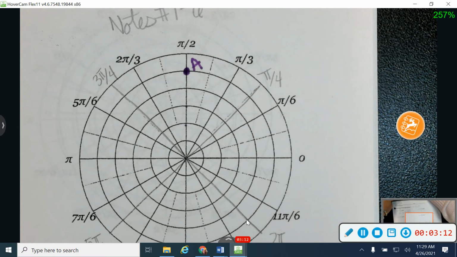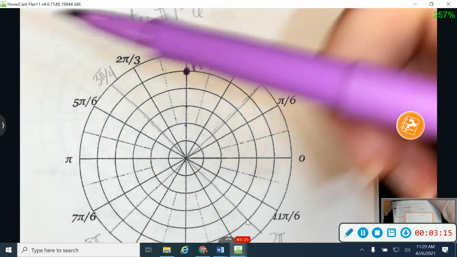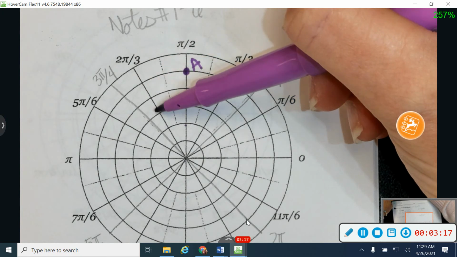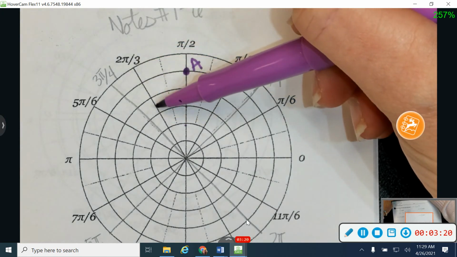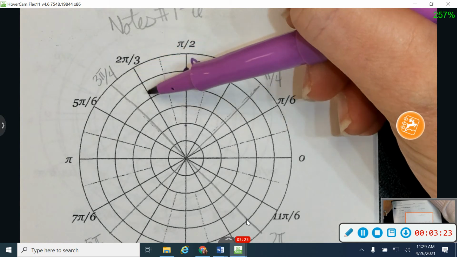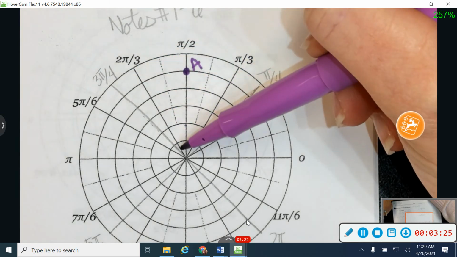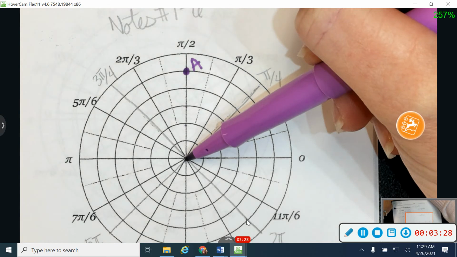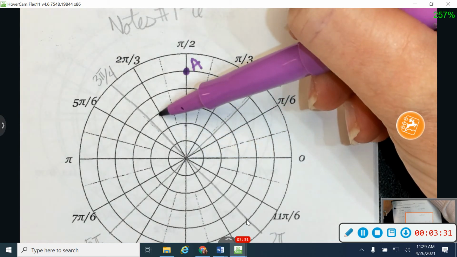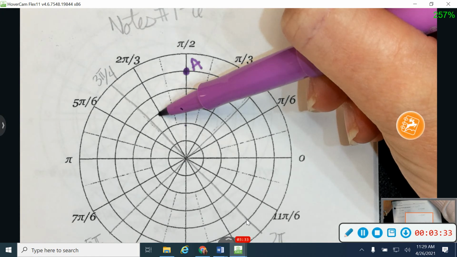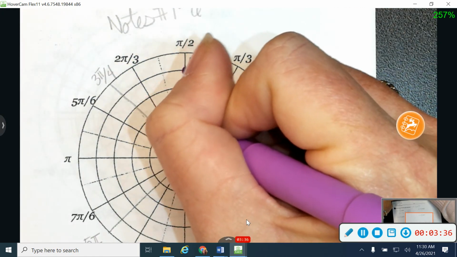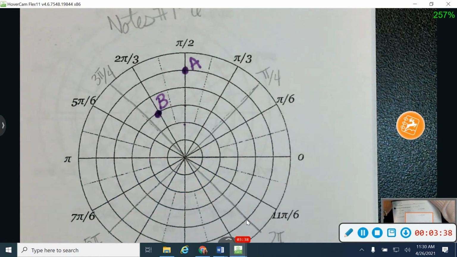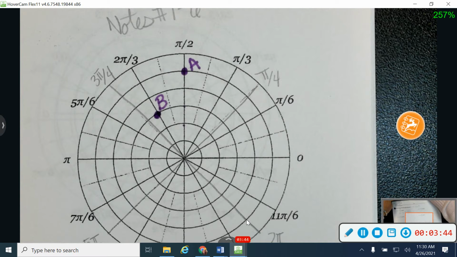All right, let's try another one. So number 2, I'm working at 2 pi over 3. All right, so here's my 2 pi over 3 angle right here. I'm going to go from the pole and count out 3 circles. So from my center point, I'm going to count out 1, 2, 3 circles, and that's going to be my point right there. So that right there is B. So you can kind of work them backwards. Start by finding the angle, then count out the number of circles that they've given you on the radius.